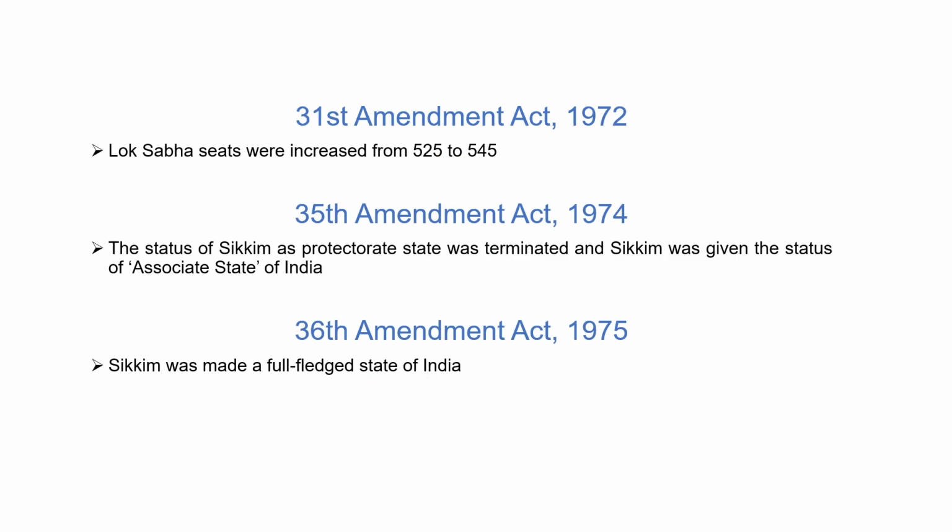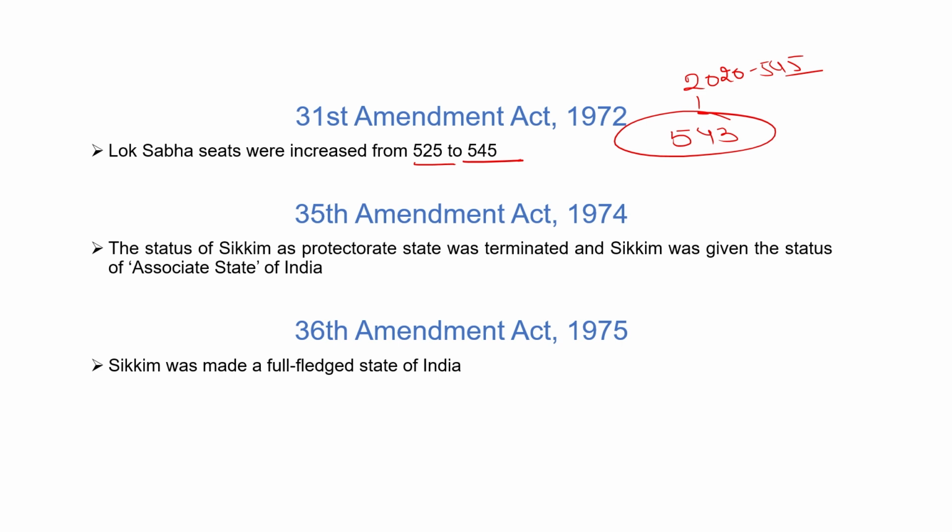Next is the 31st Amendment Act 1972. The Lok Sabha seats were increased from 525 to 545. At present there are 543 seats, but from 2000 till 2020 there were 545 seats. Before 1972, there were a total of 525 seats. So the seats of the Lok Sabha were increased from 525 to 545 in the 31st Amendment 1972.